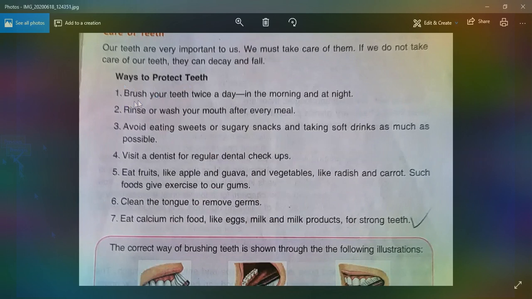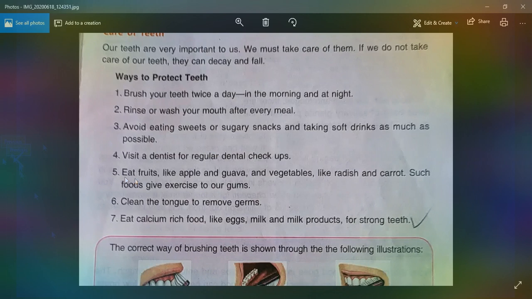Number 1, brush your teeth twice a day, in the morning and at night. Number 2, rinse or wash your mouth after every meal. Number 3, avoid eating sweets or sugary snacks and taking soft drinks as much as possible. Number 4, visit a dentist for regular dental checkups.